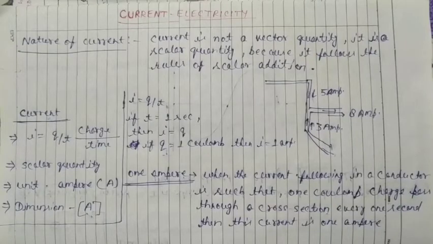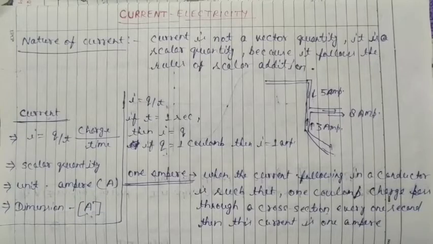We will study another feature of current. One characteristic of current which is generally asked: when we measure electric current, is it a scalar quantity or a vector quantity? In a vector quantity there has to be a direction, and we are discussing direction.